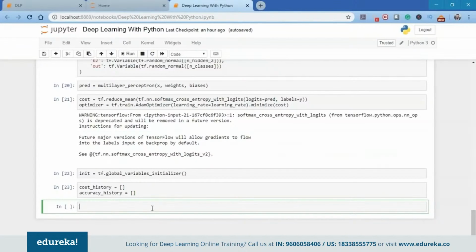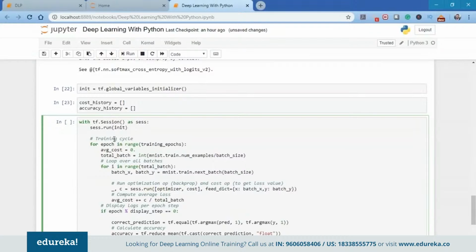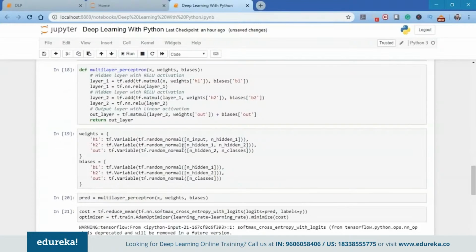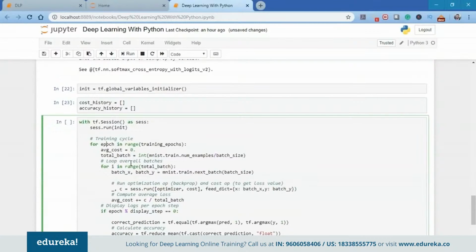So don't be afraid when I show you this code. What we're going to do is launch the graph which we created. So for that, we're going to use tf.Session as sess. And then we have the training cycle, for epoch in range(training_epochs). So epochs, which we mentioned earlier, are 15. So we're going to train this for 15 epochs.